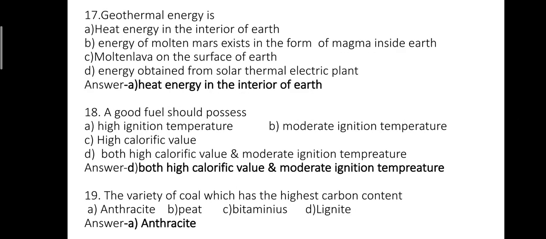Question number 17. Geothermal energy is option A, heat energy in the interior of earth. Option B, energy of molten mass that exists in the form of magma inside earth. Option C, molten lava on the surface of earth. Option D, energy obtained from solar thermal electric plant. The correct option is A, heat energy in the interior of earth.